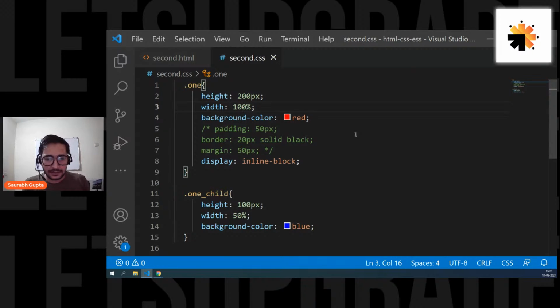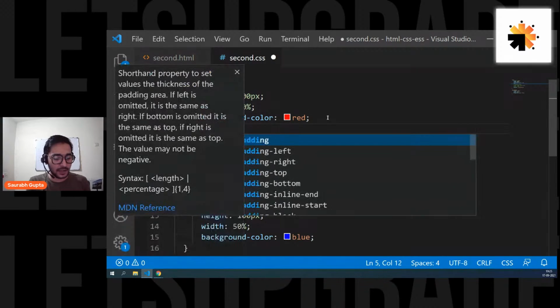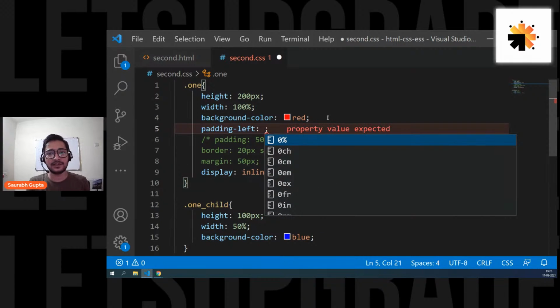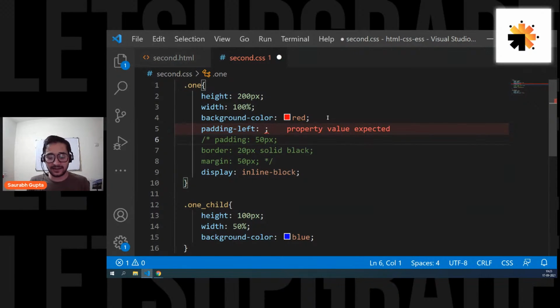Can we, sir, can we manually have padding, like only left side padding or right side padding? Yes, Shardul. Why not, buddy? See, this padding is for every place. If you only want to give it to left, you have padding left. Just like that, you have margin left. Just like this, you have padding right, margin right, border left, everything. Is that clear? So yes, padding is for all the sides. But if you give padding left, it's only for left side padding. Is that clear, buddy? Shardul, I hope it is clear now to you.